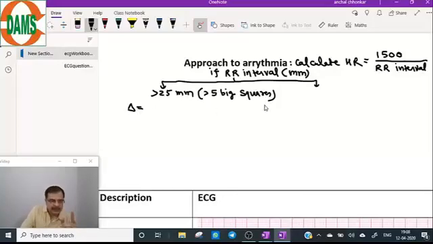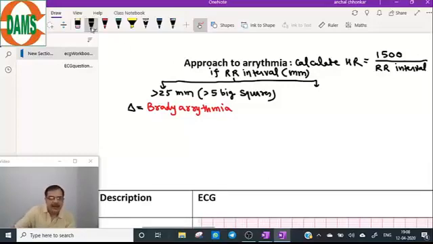If the RR interval is more than 25, that means heart rate is less than 60. So you diagnose this as a case of bradyarrhythmia. Simple mathematics here.